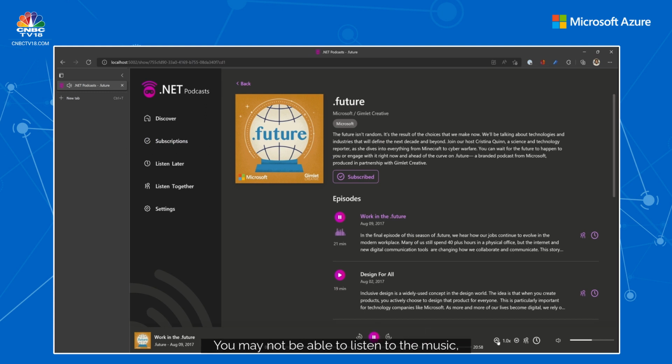You may not be able to listen to the music. I'm able to hear it here. I can modify a few things like increasing the speed and things like that. It's accessing these APIs for running the soundtrack onto the audio channels, right?